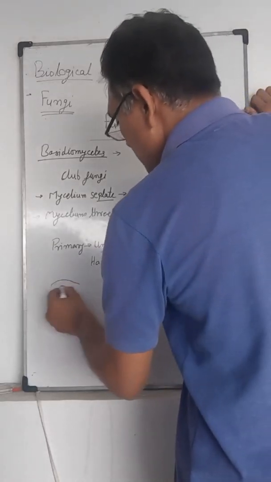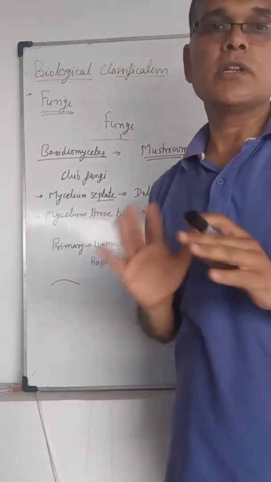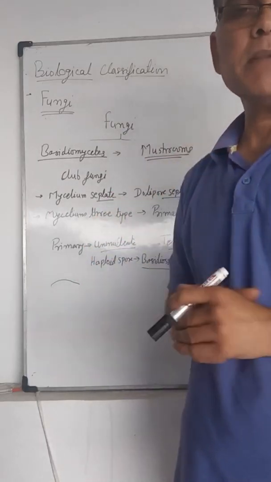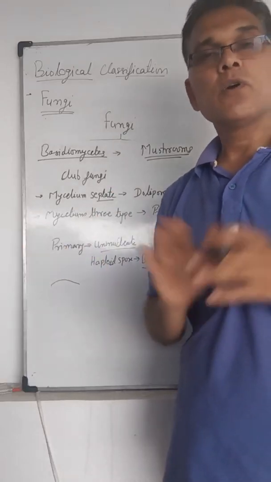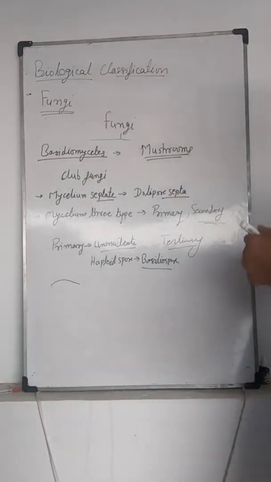Asexual reproduction is not present here; vegetative reproduction may occur through fragmentation, but only sexual reproduction is present in Basidiomycetes.